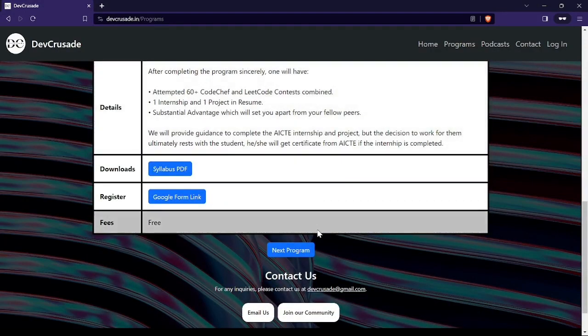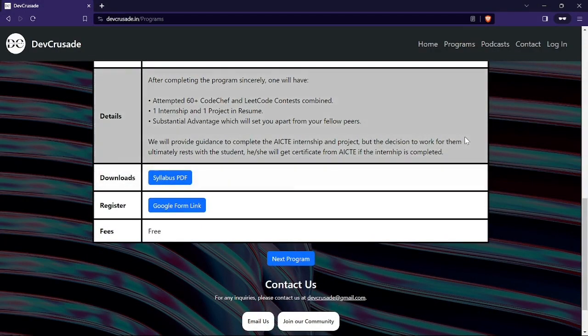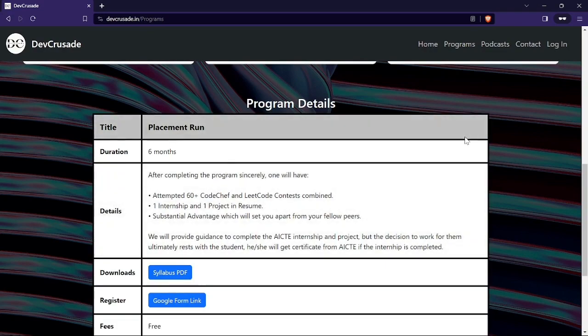Here is a section of program details. Here we have given some details for each program. For placement prep, the duration is 6 months, and after completing the program sincerely, one will have attempted 60 plus CodeChef and LeetCode contests combined. Next one is one internship and one project in resume.